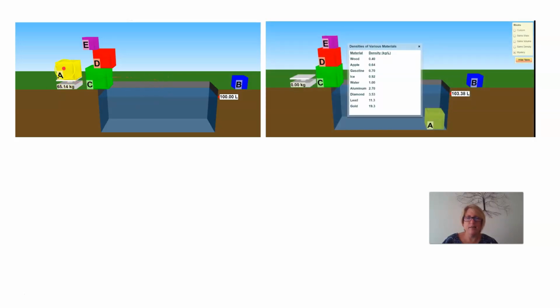Then I take the block and I put it into the container with liquid. Now this is going to help me calculate the volume. The units for volume we are going to be using today are liters. Before the experiment, our container had 100 liters. Then we put block A into the liquid and it went up to 103.38 liters.